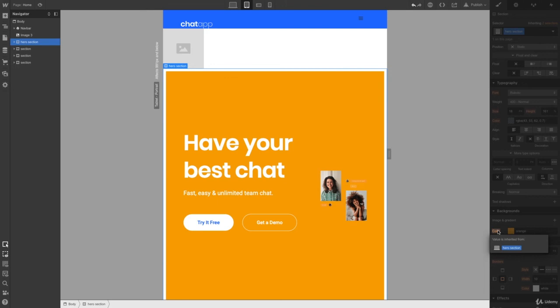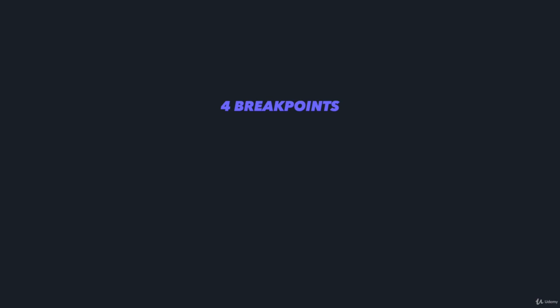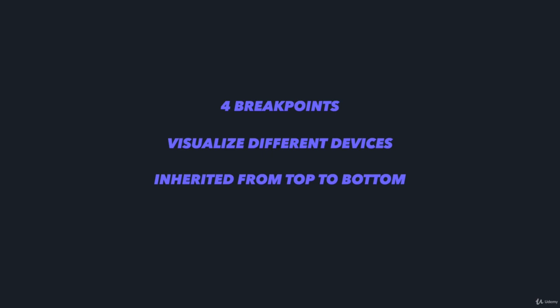So to recap, we're able to change styles of our elements for 4 different sizes: desktop, tablet, mobile landscape, and mobile portrait. For each of these device types, we also have an ability to shrink and expand the browser within. So we can clearly see how our web page will look for any number of devices, for example, iPhone 6 or 7. Styles are inherited from top to bottom, from bigger devices to smaller ones, and not in the opposite direction, so changes on mobile are not going to affect tablet or desktop, but changes on tablet will affect mobile. Alright, up next we'll get down and optimize our page for these devices, starting from the hero section.